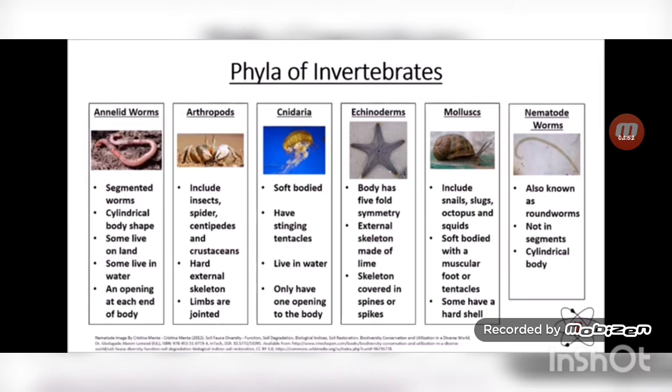The body is flattened in the case of Platyhelminthes and so they are known as flatworms. They are either free living or parasitic. For example, liver fluke.